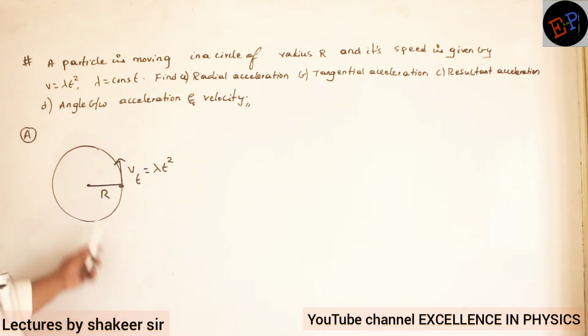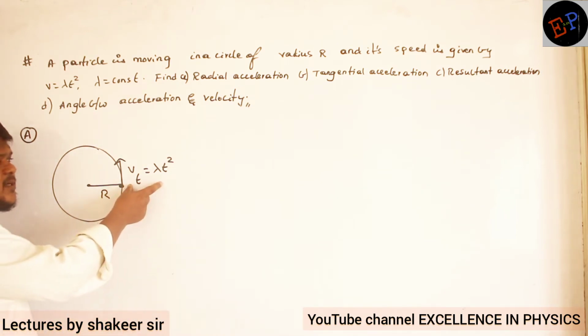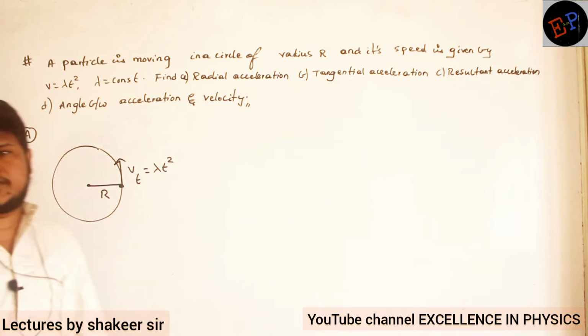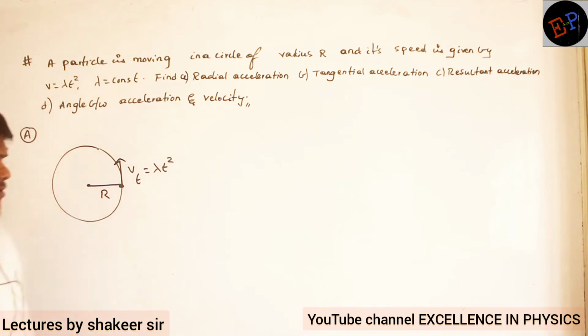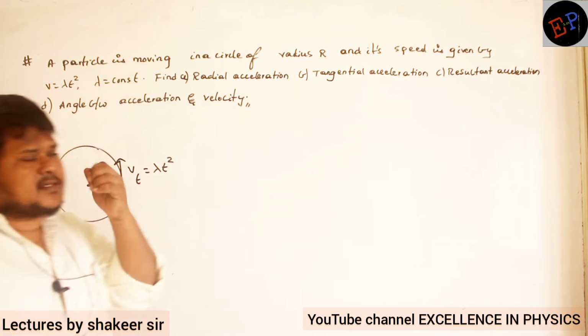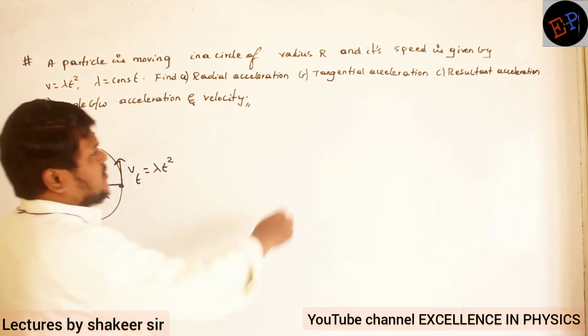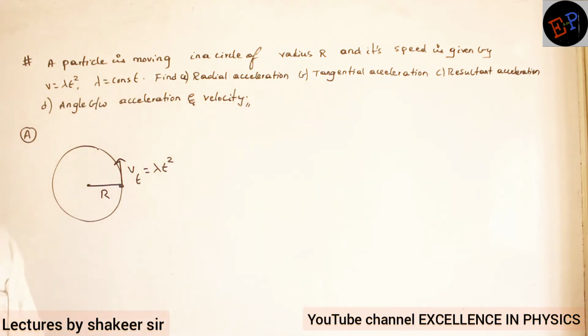A particle is moving in a circle of radius r, and its tangential speed is given by lambda into t square. Speed is nothing but tangential velocity. So tangential speed is lambda into t square. So find the radial acceleration. Radial acceleration means centripetal acceleration, or you can call it normal acceleration. Then tangential acceleration, AT, and the resultant acceleration, and the angle between acceleration and velocity. Okay. So let us see the first one. First one is radial acceleration, or you can call it centripetal acceleration, or normal acceleration.